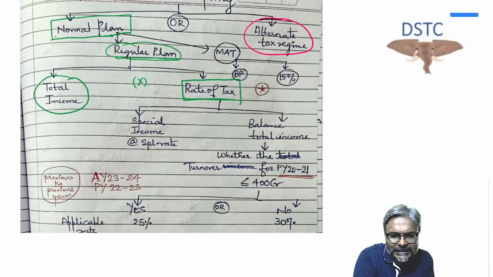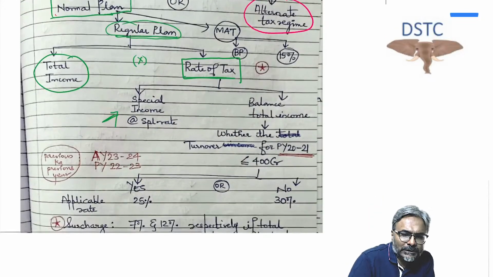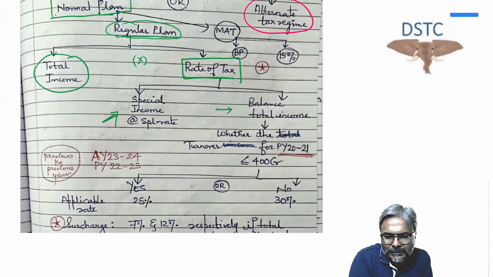Now the rate of tax in the case of regular provision: if there is any special income, then the special income would be taxed at a special rate. And on the balanced total income, you have to ask this very important question.